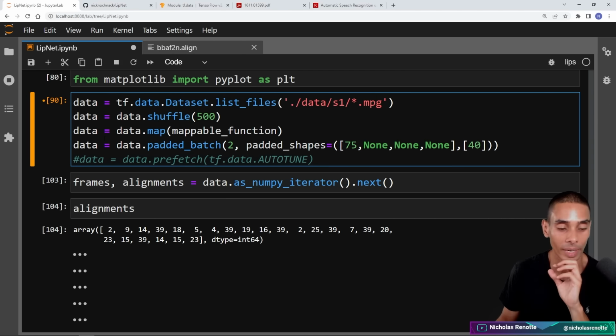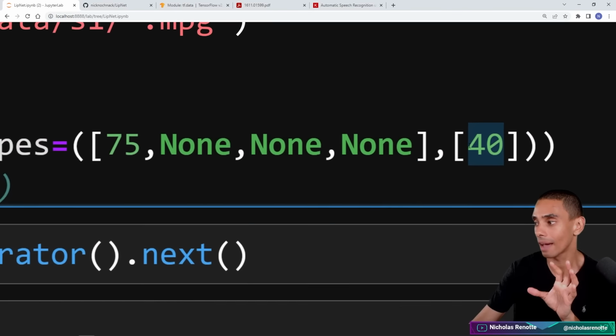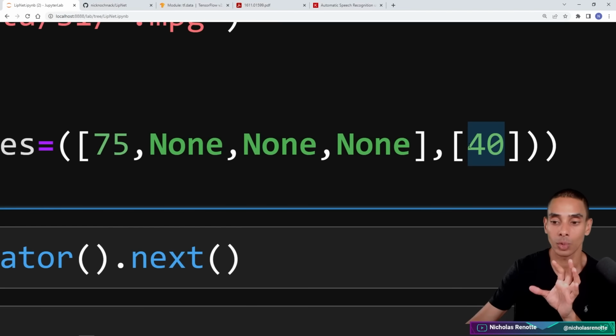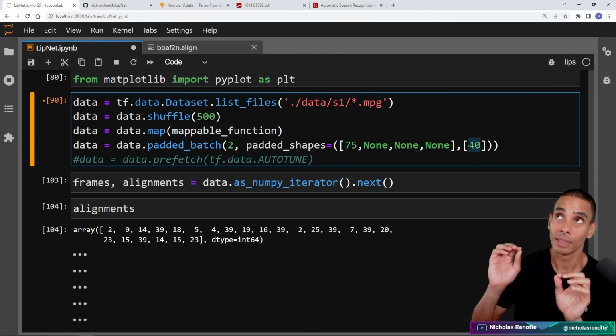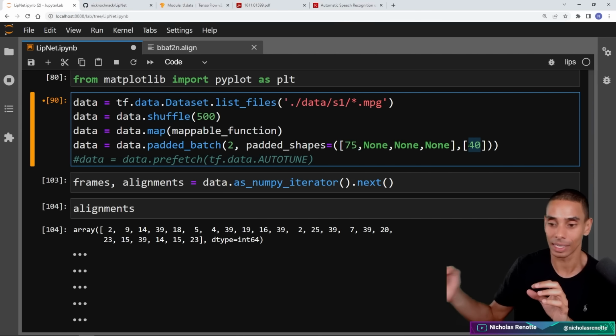So we've then gone and overridden our data pipeline with data equals data.padded_batch. We're batching into group sizes of 2. So each one of these is going to have 2 videos and 2 sets of alignments. We're then padding out our shapes. So we're not really going to pad out our videos. We are going to ensure that we have 75 frames. We're not going to pad out the actual image itself. We're just going to ensure that we have 75 frames for each one of these videos. And we're going to ensure that we have 40 tokens for each one of our alignments. If there's less than 40, it's going to be padded out to 0.